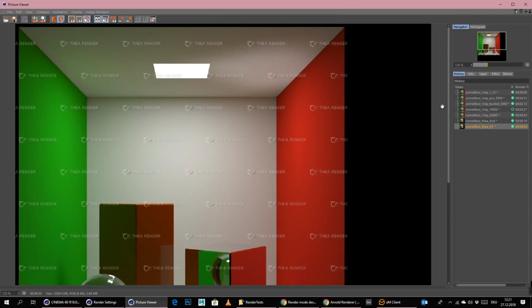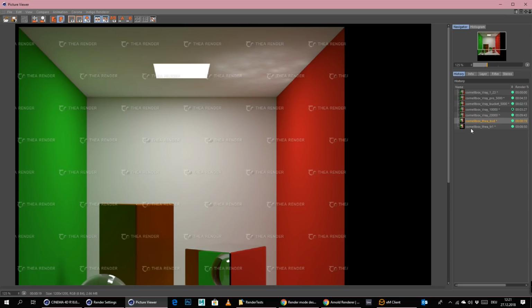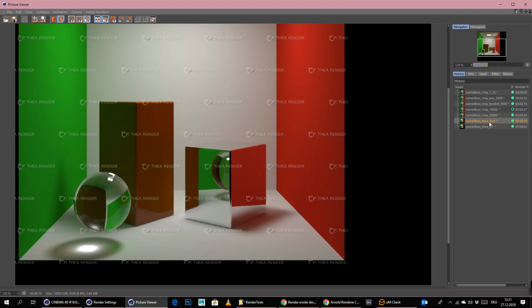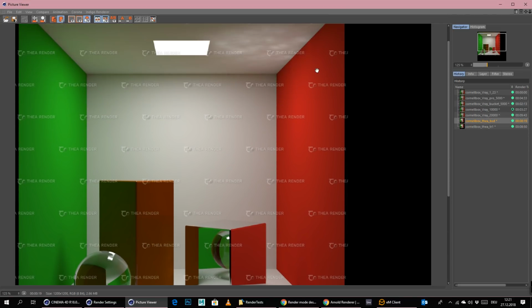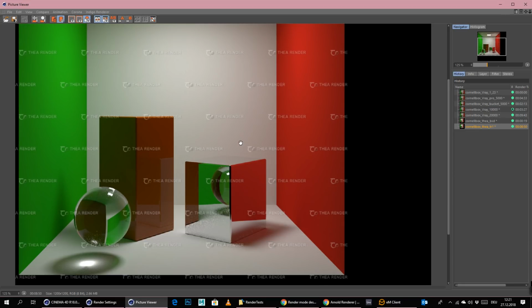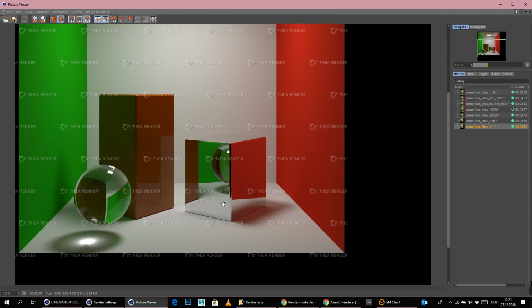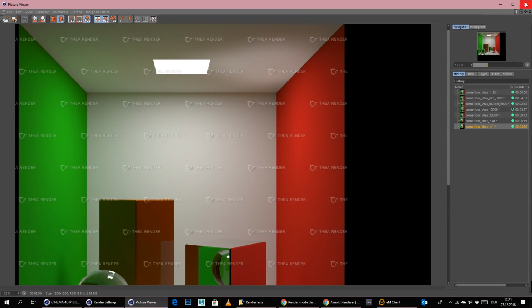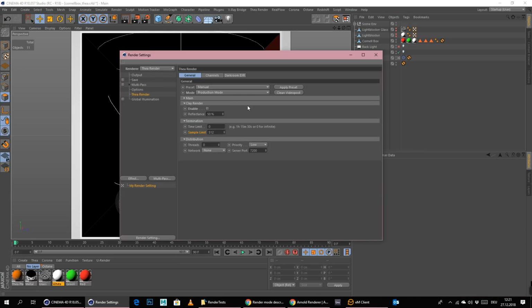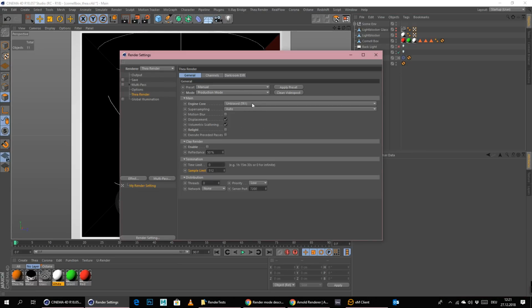And this here is way cleaner, of course, but this was like 19 seconds of rendering, and this was now 8 minutes or something like that, and we still have fireflies, and we probably will never get rid of those fireflies anyway, probably because of this glass material here, or maybe because of the light or something like that. So we would need to change things around in the scene to fix this, which is not really good. So we'll just jump to the next mode here.